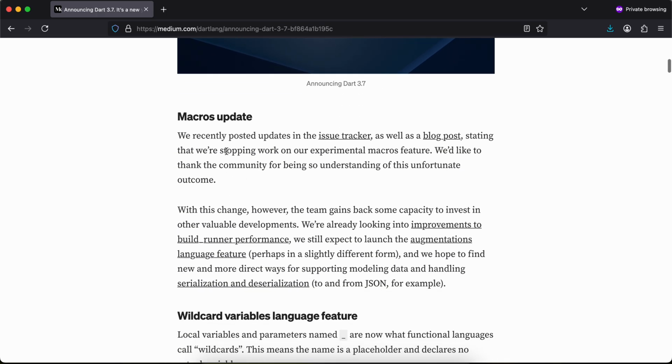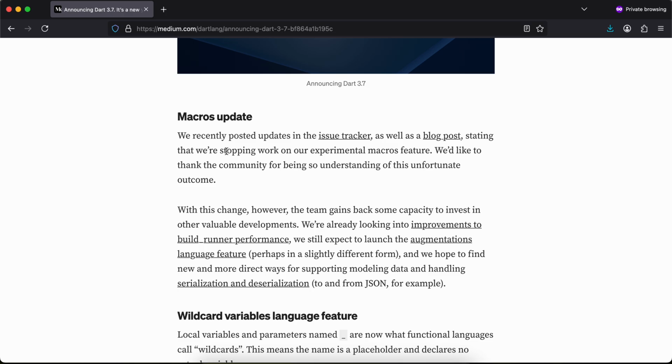Macro updates: we recently posted updates in the issue tracker as well as a blog post stating that we are stopping work on our experimental macros feature. We would like to thank the community for being so understanding of this unfortunate outcome. With this change, however, the team gains back some capacity to invest in other valuable development.